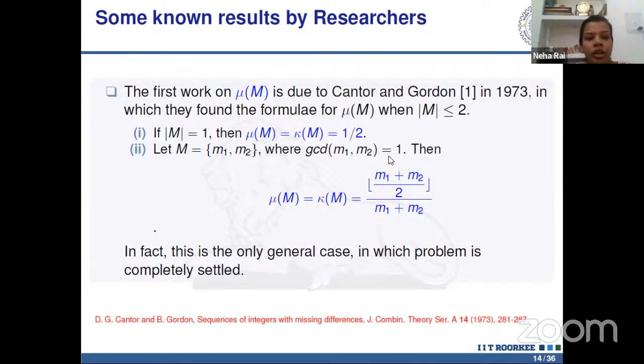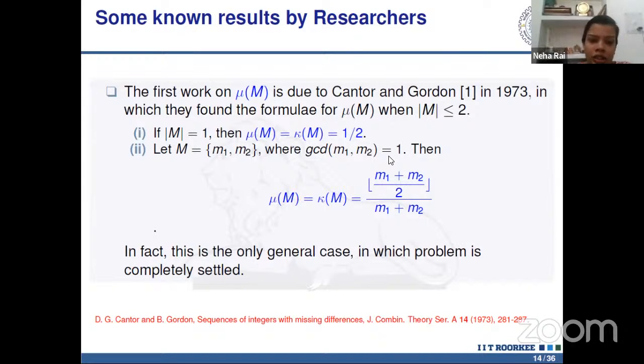When the cardinality of M is 1, then mu m is equal to kappa m, which is equal to half, and when M has 2 elements with GCD of M equal to 1, then mu m is equal to kappa m, which is equal to this value. This is basically the only general case in which the problem is completely settled.